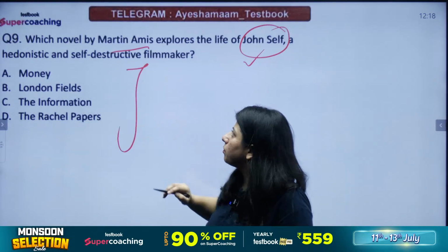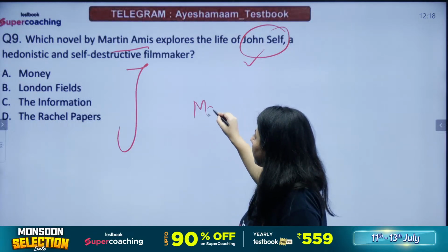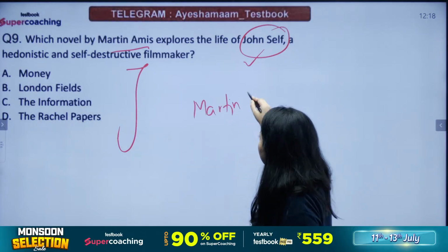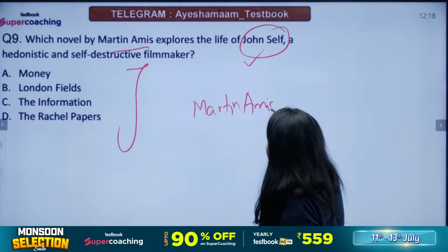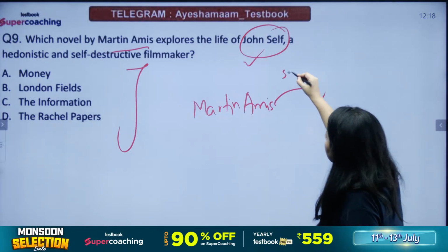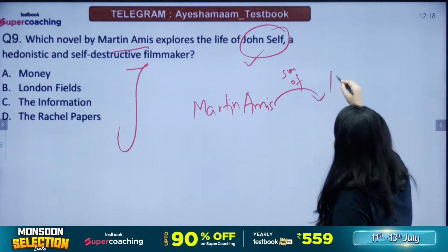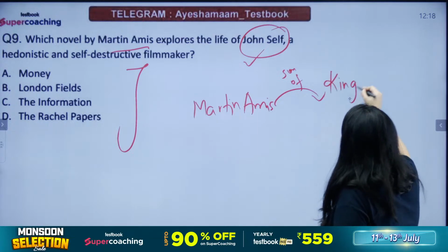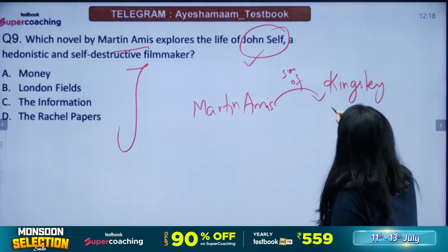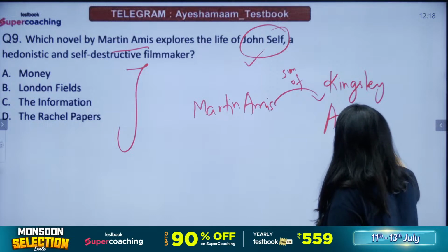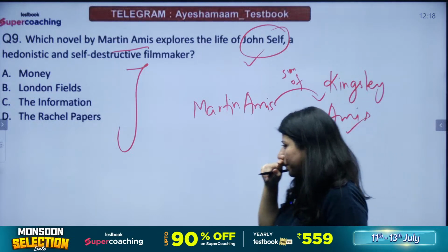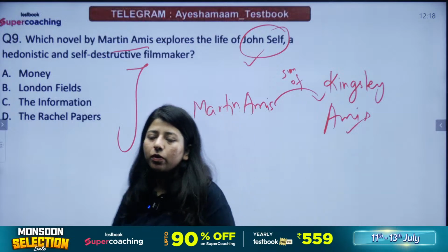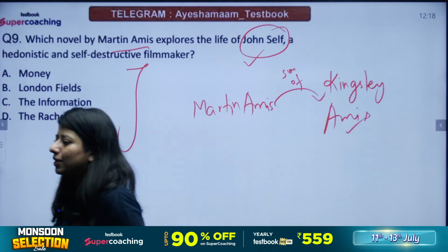The novel has been written by Martin Amis, who was the son of another famous novelist, Kingsley Amis. Kingsley Amis, who was a friend of Philip Larkin, the poet Philip Larkin. Hanji, start answering the question.